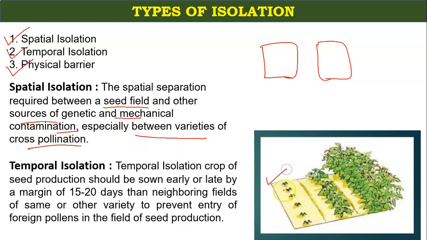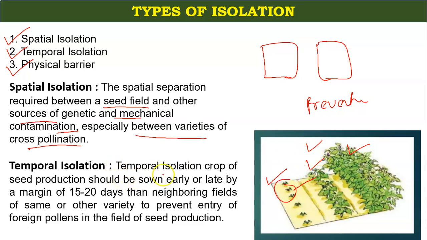Here you can see that you are growing some small crops, then higher crops, then higher crops, creating the isolation with the help of the height of these crops.